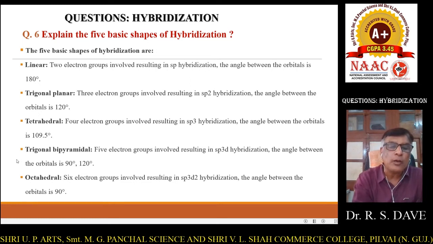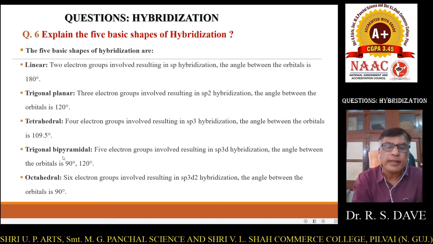As we know, octahedral and tetrahedral both are specific geometries of a molecule. They are known as specific shapes of a molecule. Tetrahedral: 4 electron groups involved resulting in sp3 hybridization. The angle between the orbitals is 109 degree 28 minutes. Right?